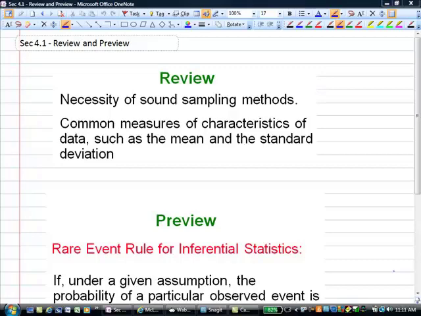All right, section 4.1, review and preview. Discuss the necessity of sound sampling methods. Remember, poorly collected data cannot be redeemed. Common measures of characteristics of data, such as the mean and the standard deviation, are going to prove extremely important to us. Remember, we use the z-score to compare disparate groups.